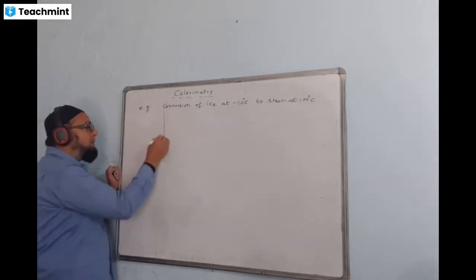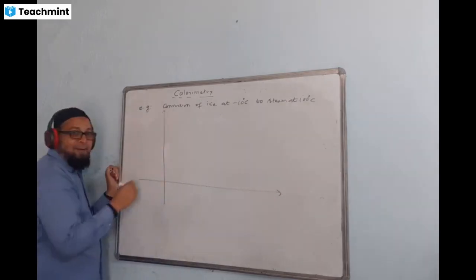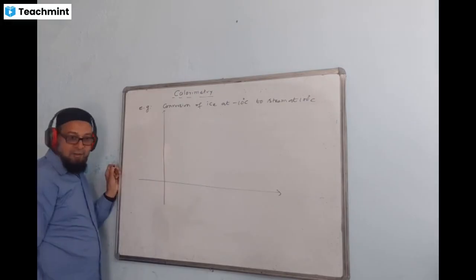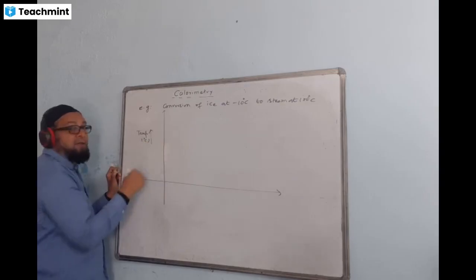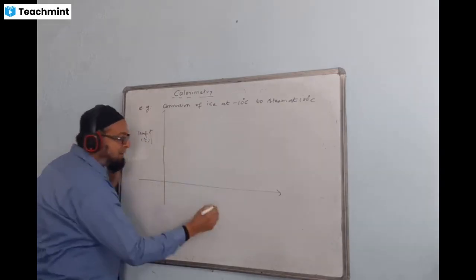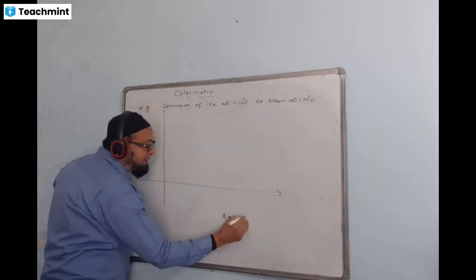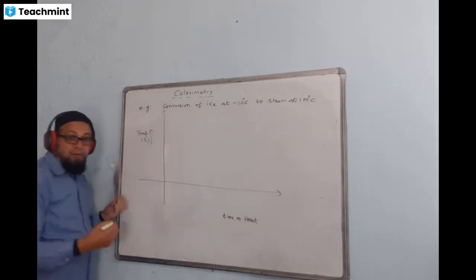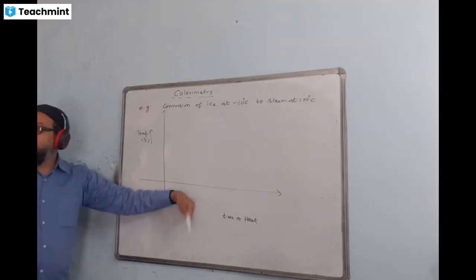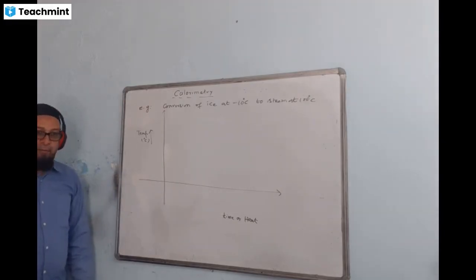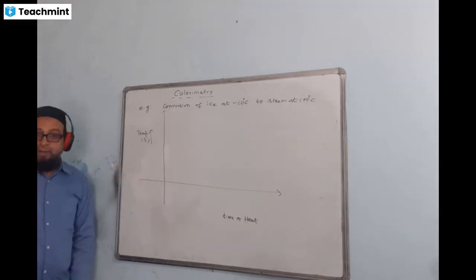For that, we'll draw two axes, not on graph paper. Don't ask for graph paper in exam time. Roughly, a sketch only will do. Here I will take temperature in degree Celsius on the y-axis, and on the x-axis I will take time, or the amount of heat. If you're taking time, you can give the unit seconds or minutes. No need to give any unit right now. If you're taking heat, the SI unit is joule.